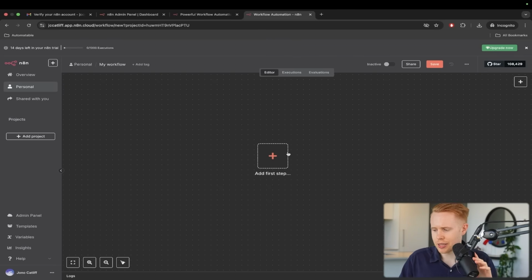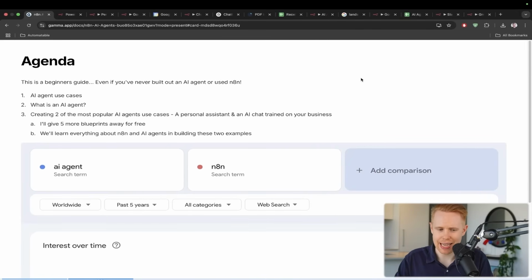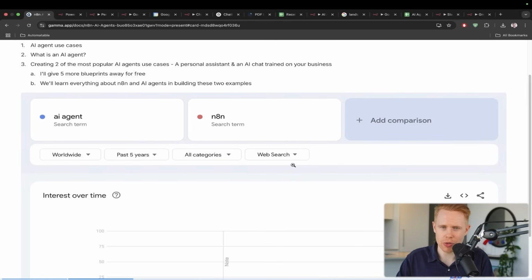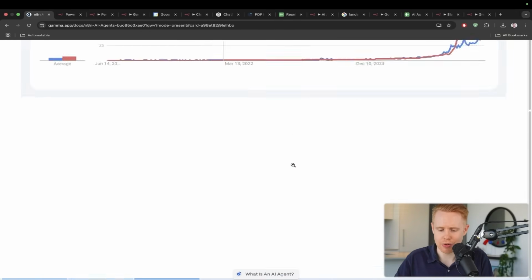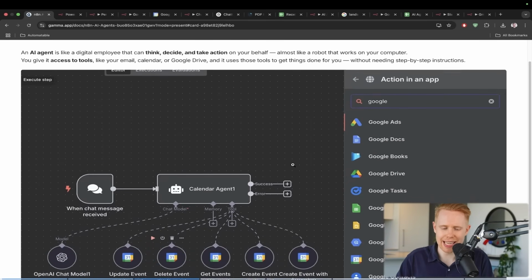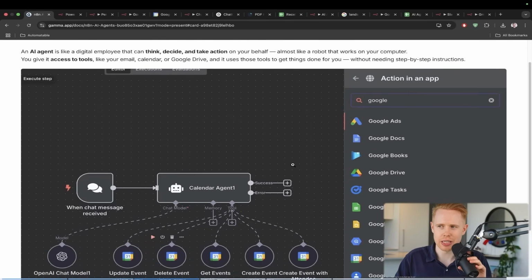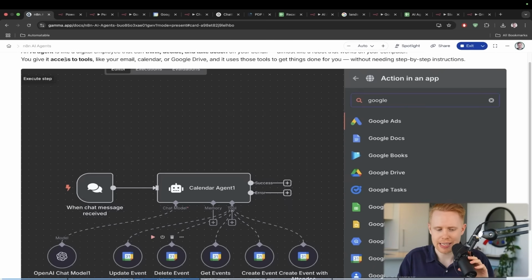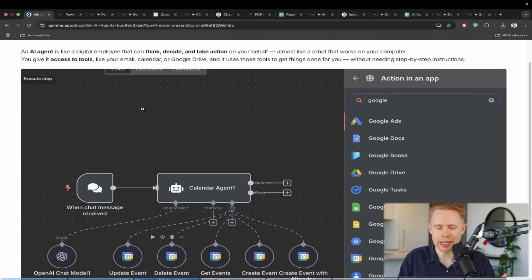Now, the first thing that I want to talk about here is what an actual AI agent is. Before we build this out, let's cover what this is. In a nutshell, you can think about an AI agent like a digital employee. Think about hiring somebody remotely. They can think, they can decide, and they can take action on your behalf. It's almost like a robot that works on your computer. You give access to tools like your email, calendar, and Google Drive, and it will use those tools to get things done.